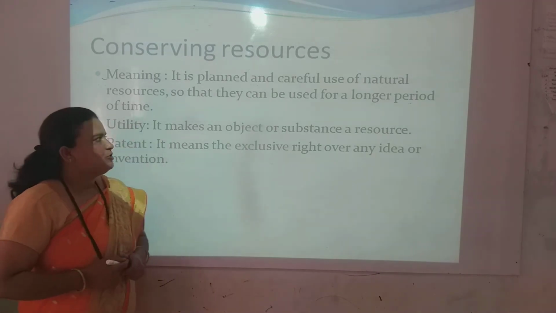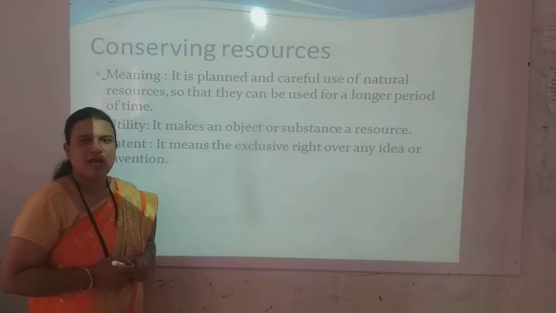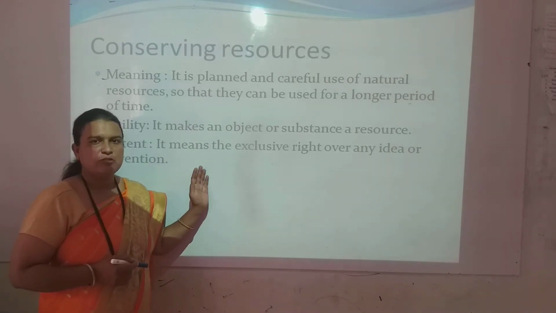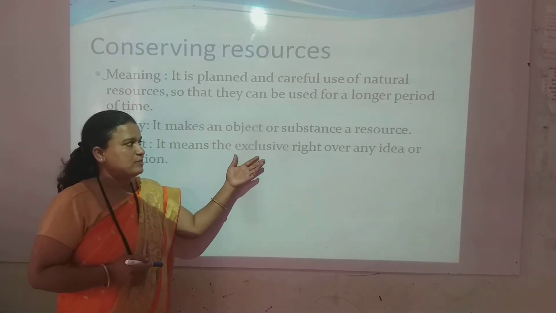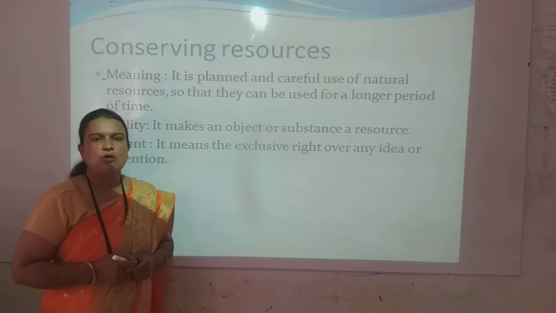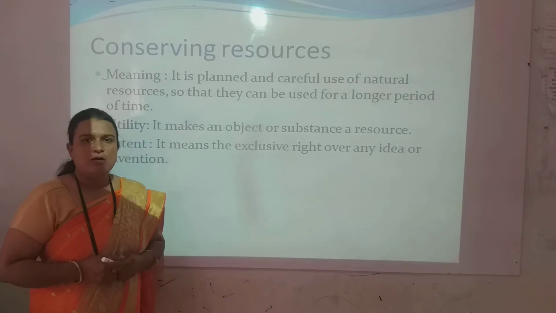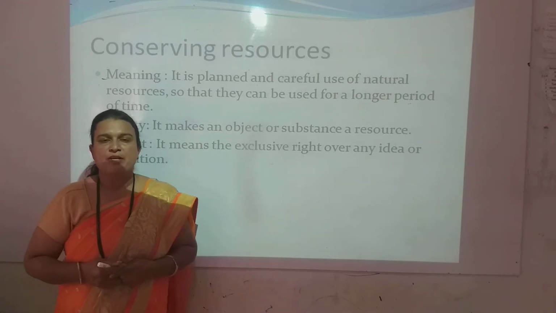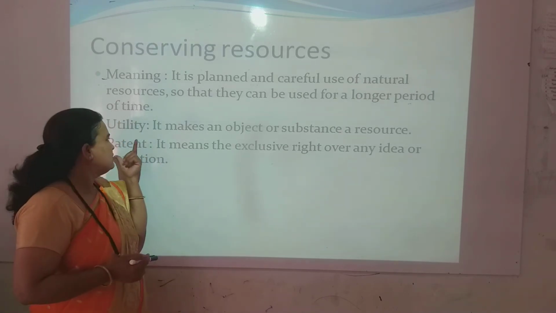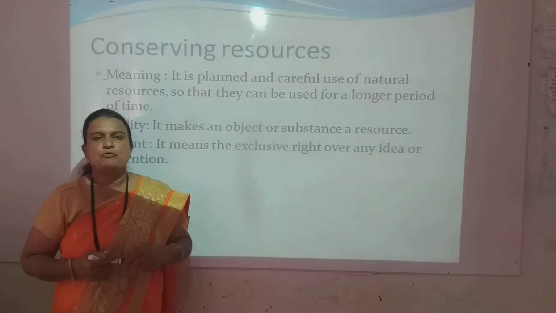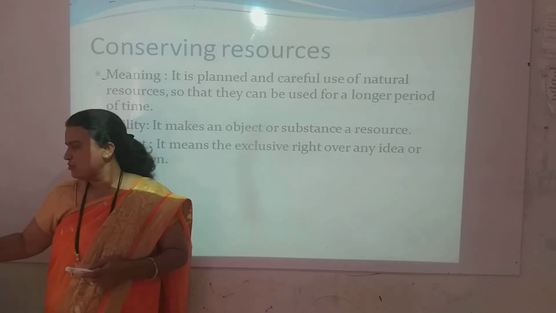Here, utility means any usability of a substance, which makes a substance a resource, as I explained in the first slide. Then patent means an exclusive right over any idea or invention. When any idea or invention is given a brand, then with the patent we can use that idea or invention as an economic resource.